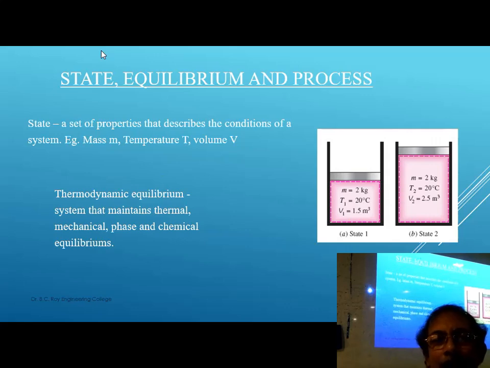State and equilibrium and process. State. How many states of matter do you know? Five: solid, liquid, gas, plasma and Bose-Einstein condensate. In total these five states. But the Bose-Einstein condensate is an artificial one. The other four are naturally available. Which state is maximum available in nature? What do you think?